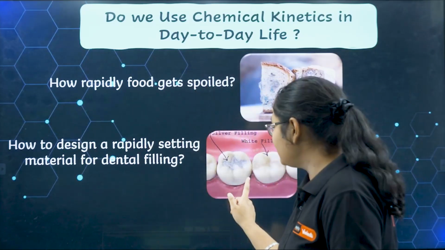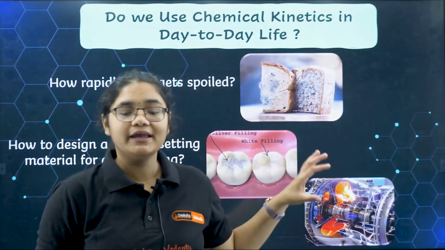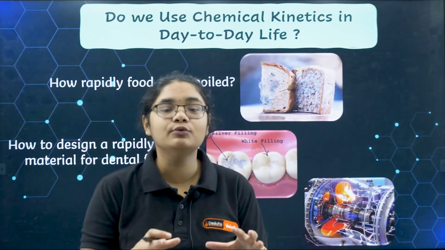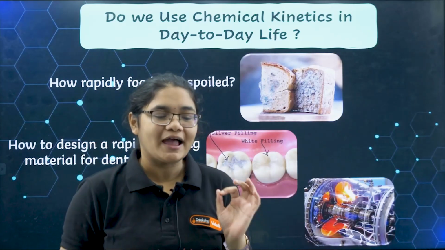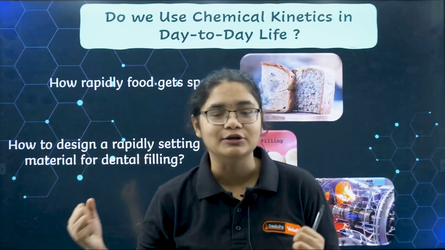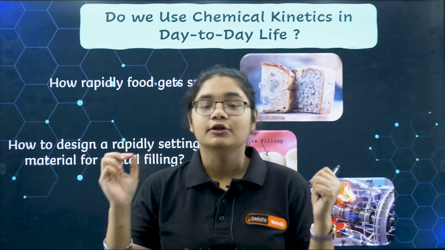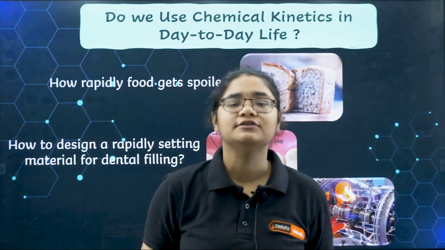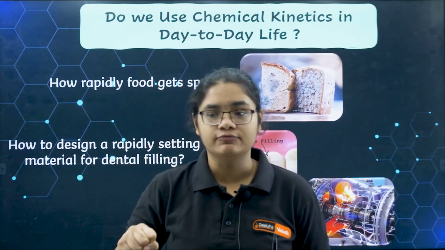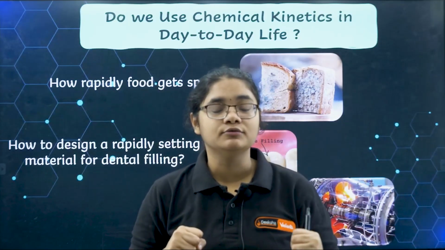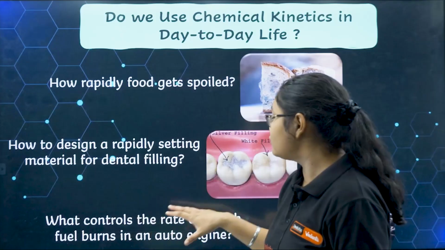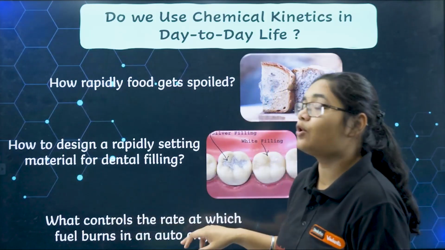Okay, now have you imagined another situation where we have this? Can you imagine what is this? Actually I want to show you the fuel. Okay, the fuel and the engine. So have you ever thought about the mileage, which we check, right? When we go and buy any new vehicle, any new bike, you go and check the mileage. You do so much research about that. So what is it exactly? We are checking in this much amount of fuel, how much energy will be produced and how much distance we can cover, right? So that is also something. What controls the rate at which the fuel burns in an auto engine?